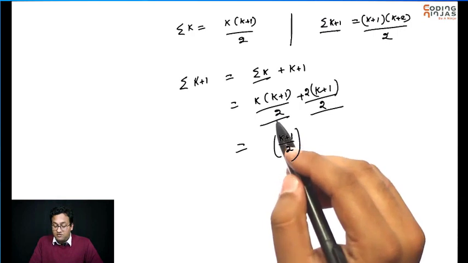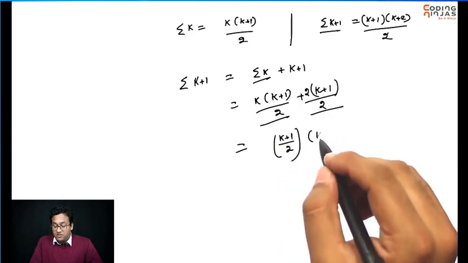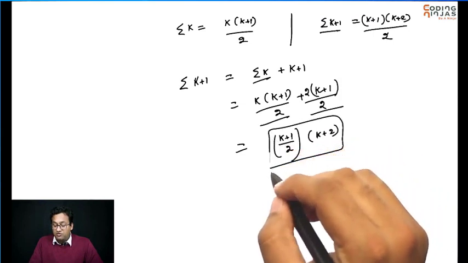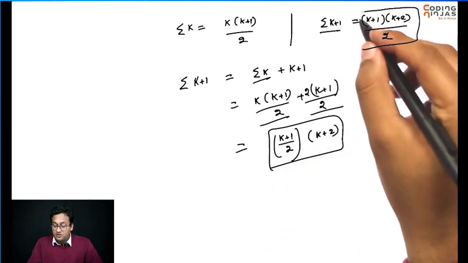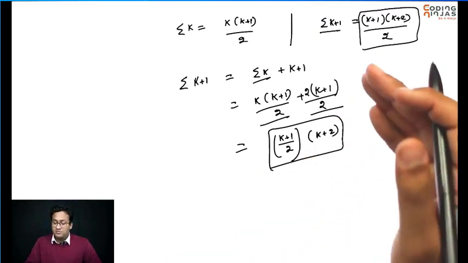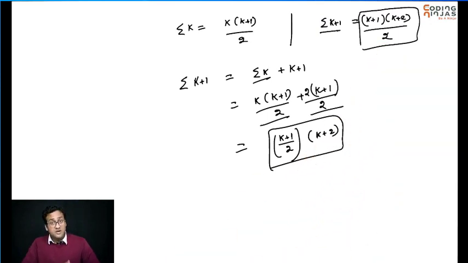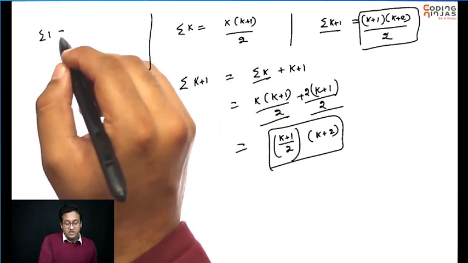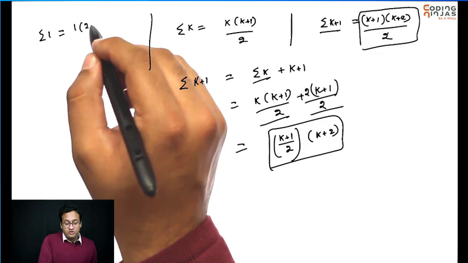So this is (k+1)/2, this is (k+1)/2, so the remaining is k+2. And that's exactly what you needed on your RHS. So LHS has become equal to RHS. That basically means I have proved that the sum for 1 is equal to 1 into 2 by 2.